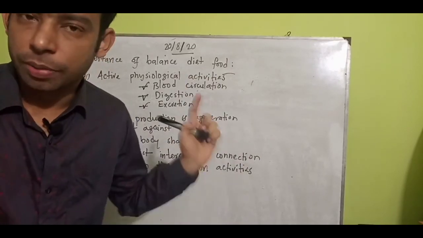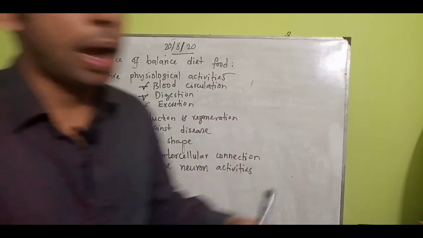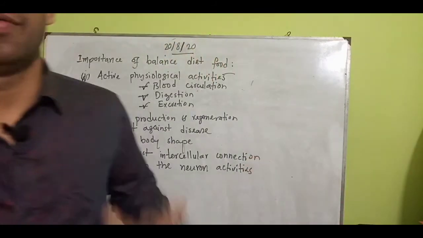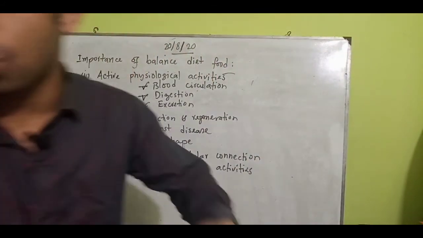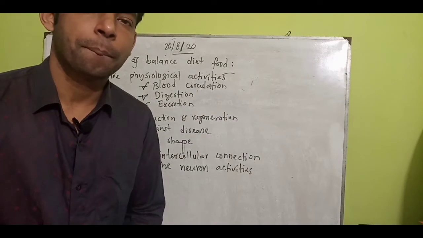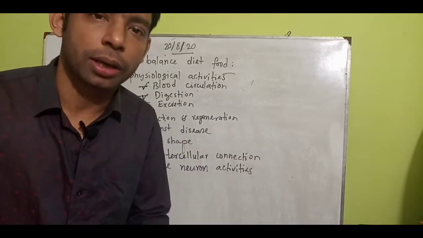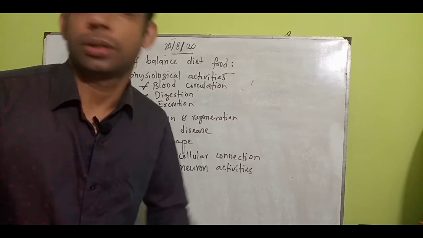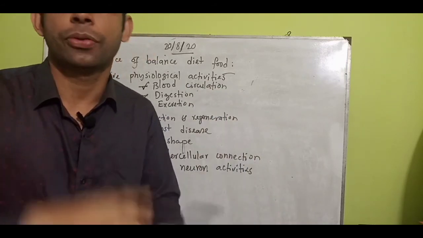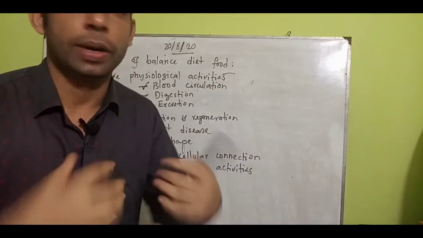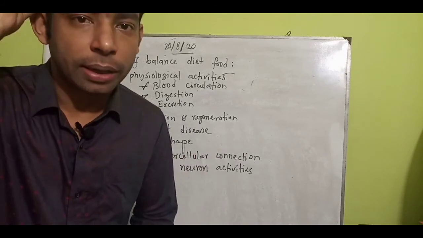So neuron activity is very important. And not only that, if I read every day but there is no chance of memorization, it is because my neuron and brain are not working. So maintain the preparation of balanced diet food, ensure yourself a good brain and sharpen the neuron.